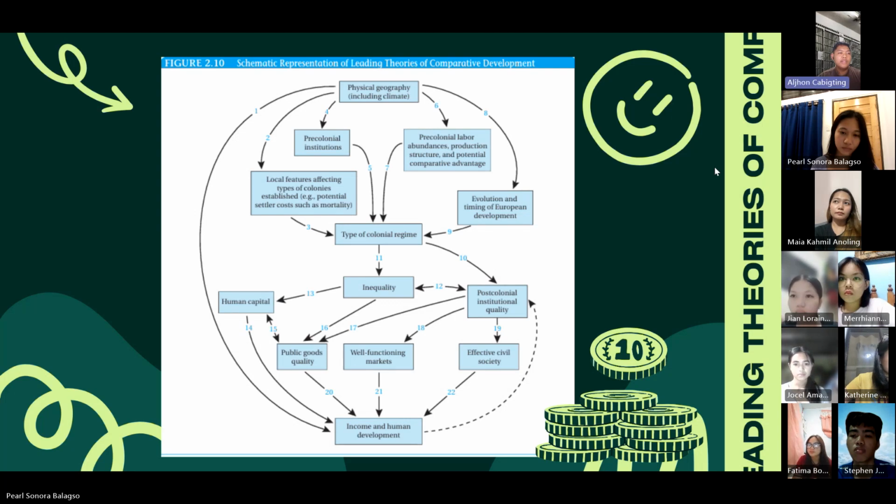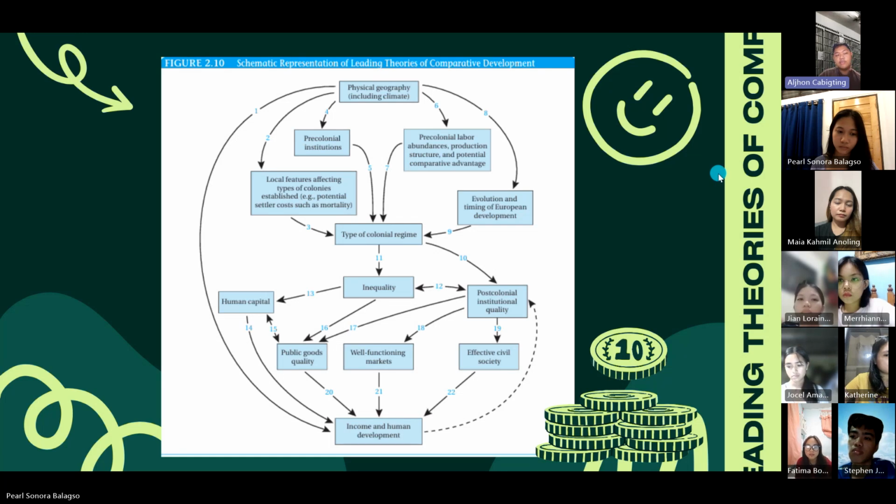In arrow 21, efficient markets drive economic growth, generating higher incomes and contributing to human development through better resource allocation and innovation. In arrow 22, an engaged and active civil society promotes better governance, which can improve development outcomes by ensuring that the public policies benefit the broader population.